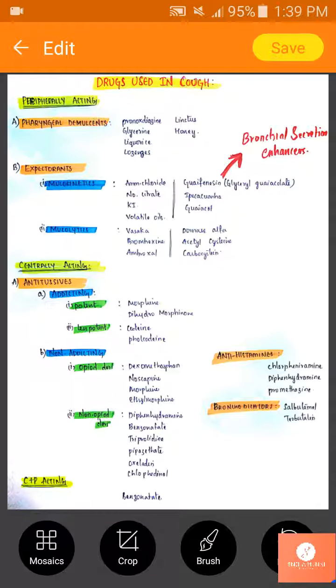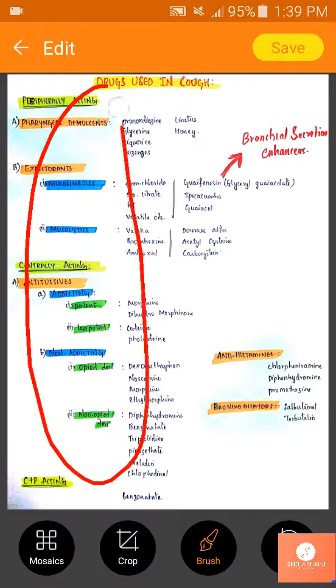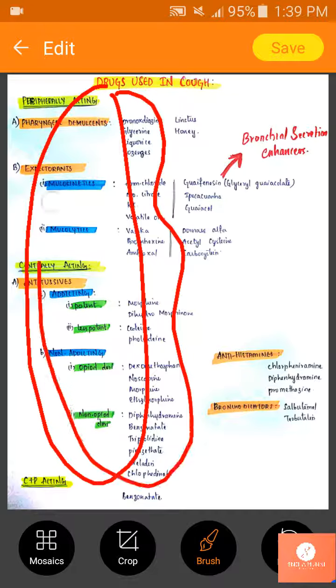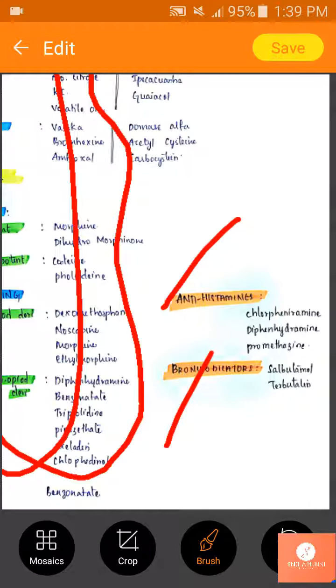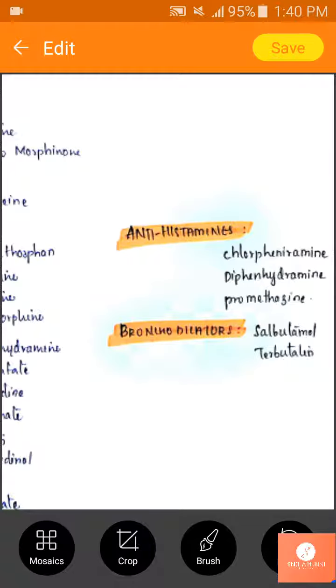Apart from all these types of classification, we use other adjuvants, other combination drugs with these main classes of drugs. Those are antihistamines and bronchodilators. The antihistamines are chlorpheniramine, diphenhydramine and promethazine. Coming to bronchodilators, we have so many, but we are using only two: salbutamol and terbutaline.